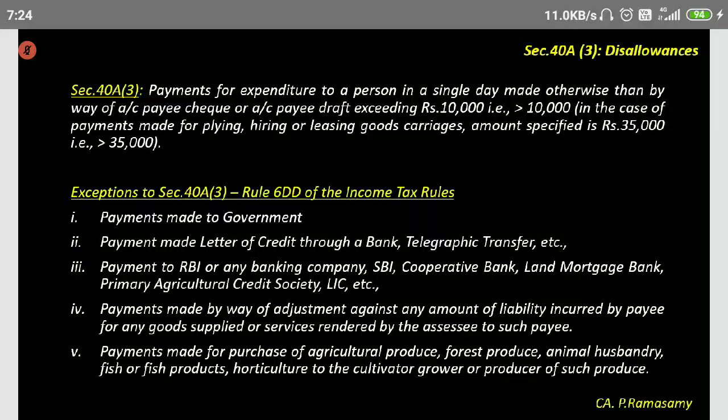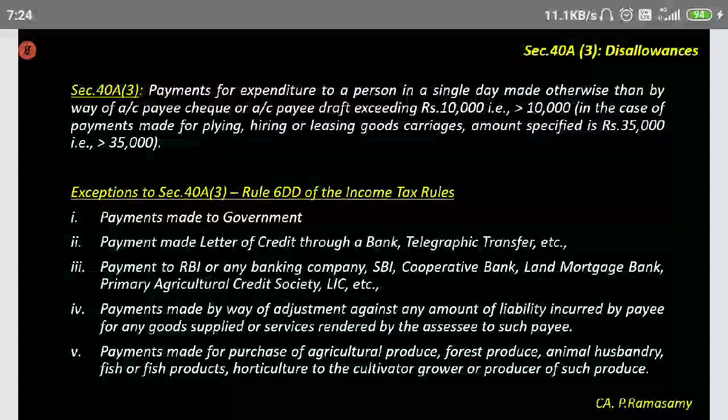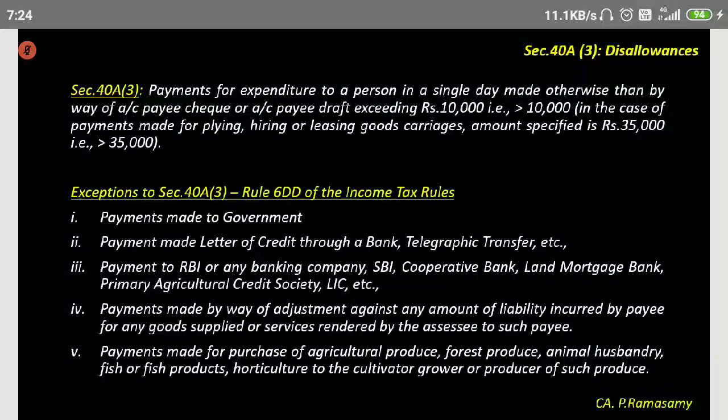You're going to a village to buy agricultural produce, wheat, rice, or paddy. If you go and give an account payee check... nowadays, of course, the farmers, everybody has got a Jan Dhan account. Everybody has opened a bank account. Earlier days, there was no bank account and all that. So therefore, they said cash can be paid even exceeding 10,000 rupees.